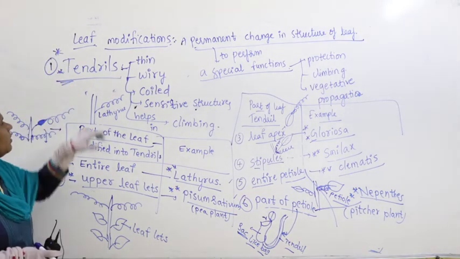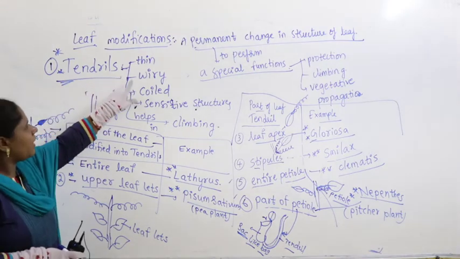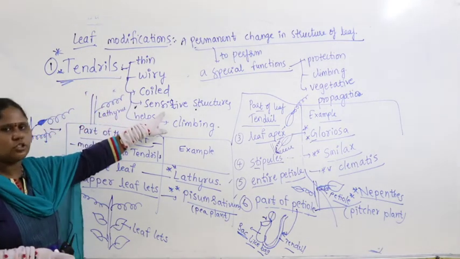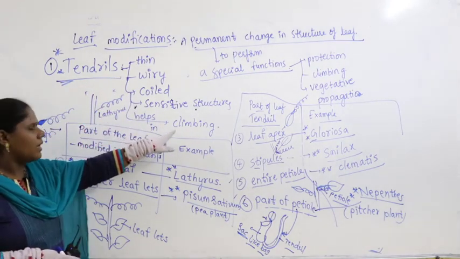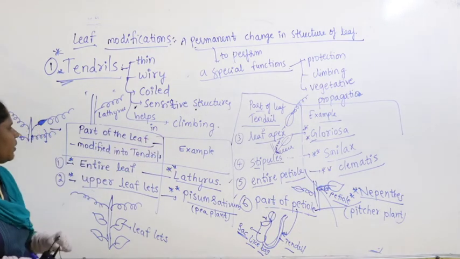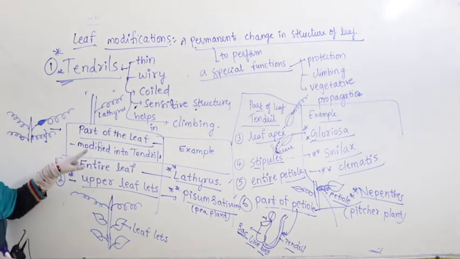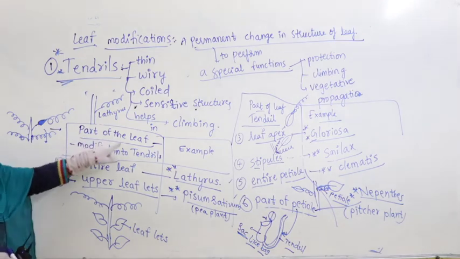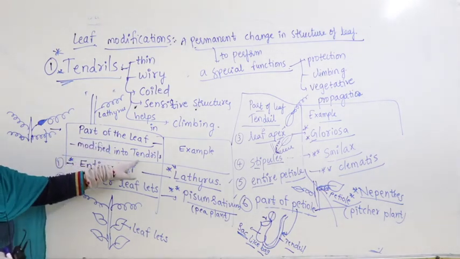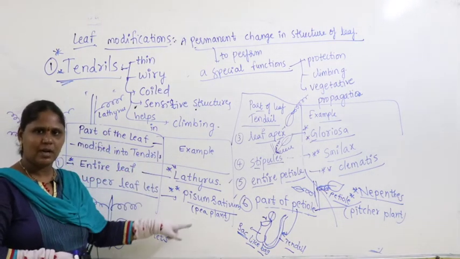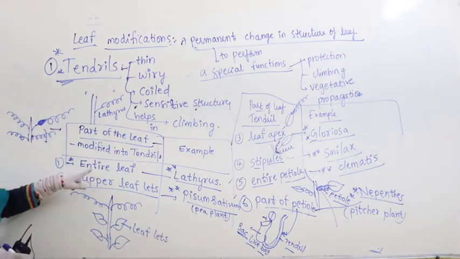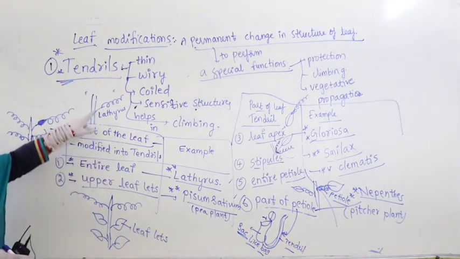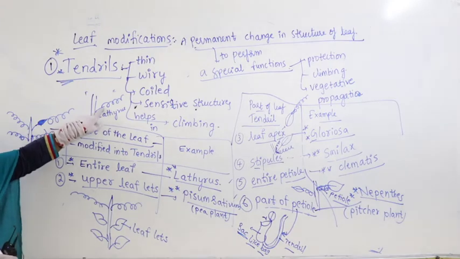I repeat again, what are tendrils? Thin, wiry, coiled, sensitive structures that help in climbing. Let us take some examples. In some plants, a part of the leaf is modified into tendrils, and we are going to write examples on the other side. Entire leaf modified into tendril. So here the total leaf got modified into a tendril.